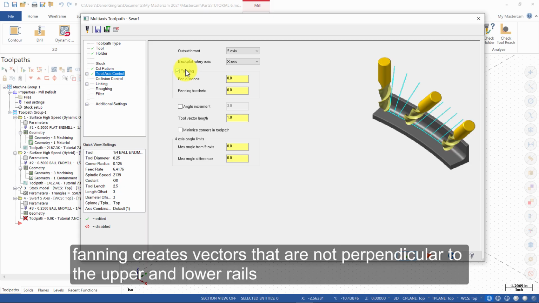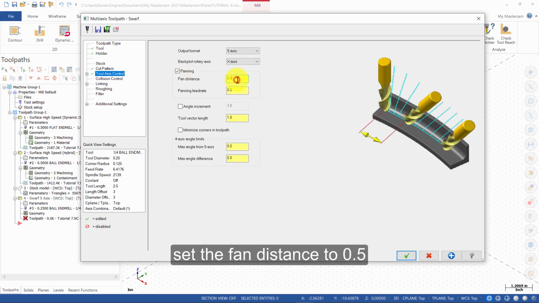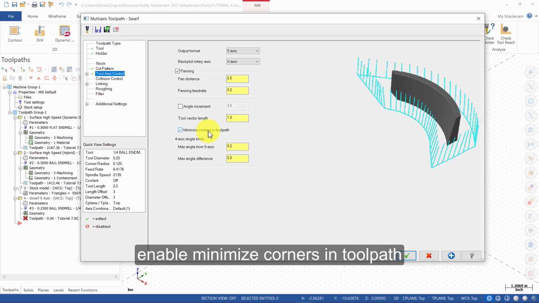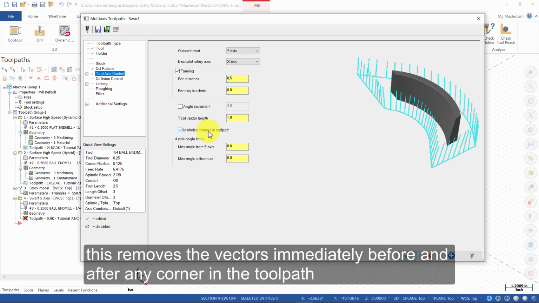Fanning creates vectors that are not perpendicular to the upper and lower rails. Set the fan distance to 0.5. Enable minimize corners in toolpath. This removes the vectors immediately before and after any corner in the toolpath.